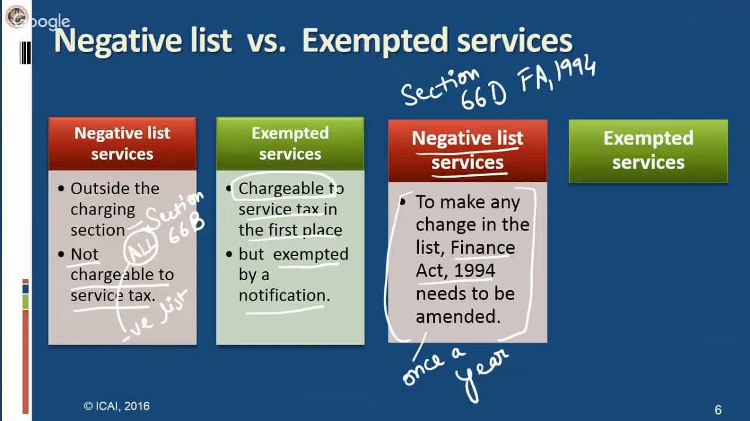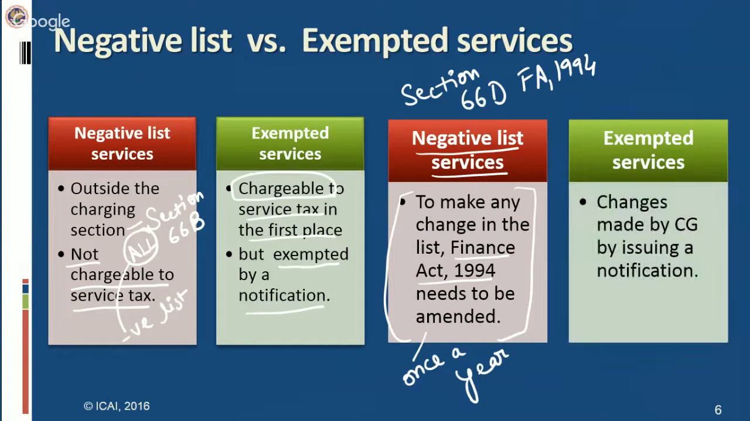However, in case of the exempted services, the changes can be made by issuing a notification. Now, this notification can be issued at any time of the year. Therefore, it is very clear that it is easier to make any change in the exempted services, while it is difficult to make any change in the negative list of services. Once you have included any service in the negative list of services, then in order to make any change, you have to wait for the finance bill, or you have to wait for the union budget.